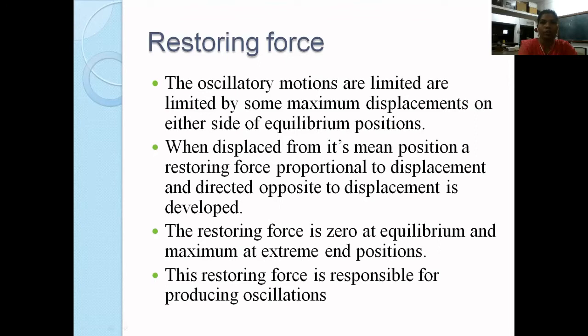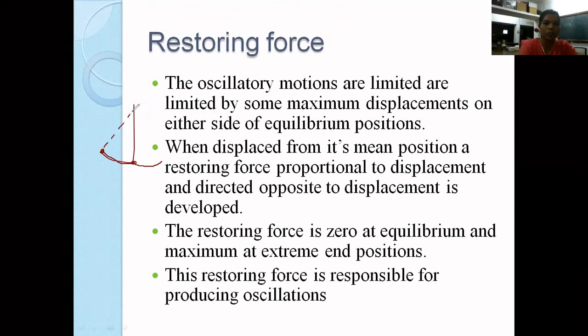So what will happen if we have a particle? Let's say I have a particle which is hung by a thread, and it is oscillating from one point to the other. This motion is what we call to and fro motion. This particle will start from the mean position, go to the first extreme position, the maximum point of displacement it can reach, and from there it will again come back to the mean position.